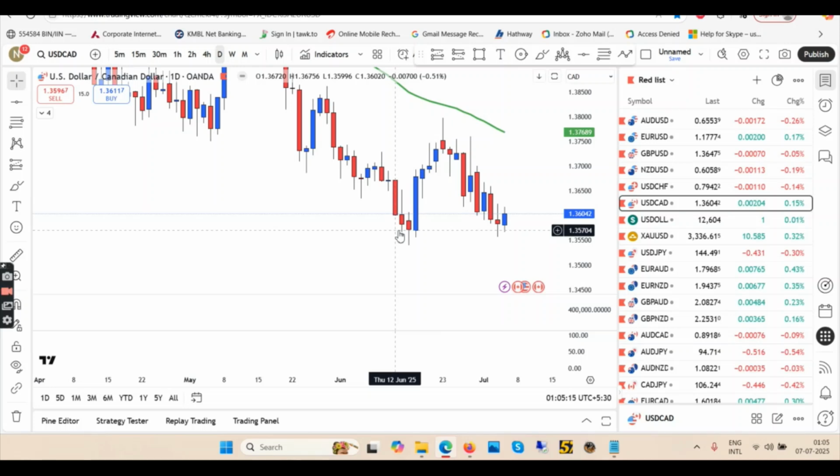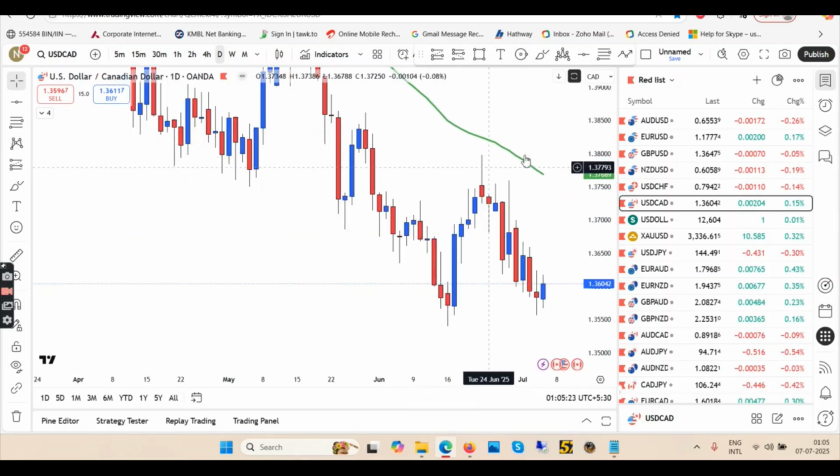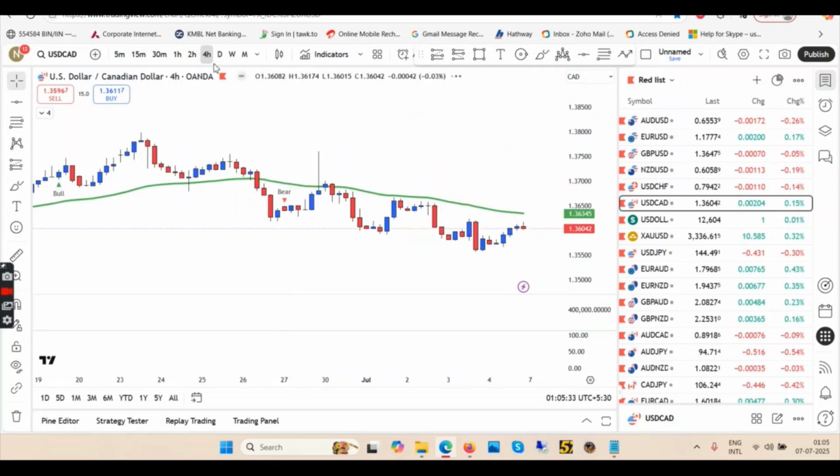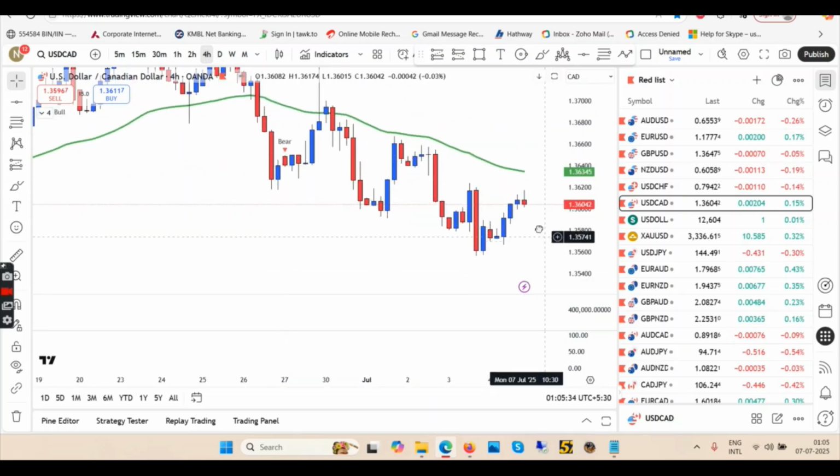Not saying that this is the trend reversal, but this was the downtrend. So we might take a pullback, then go down again. For now, I think the dollar is going up, so we might see activity going towards the upside in USD CAD. Let's get back to 4 hour to see what's going to happen.